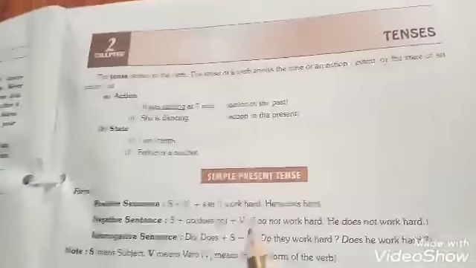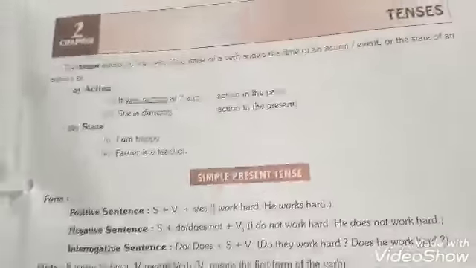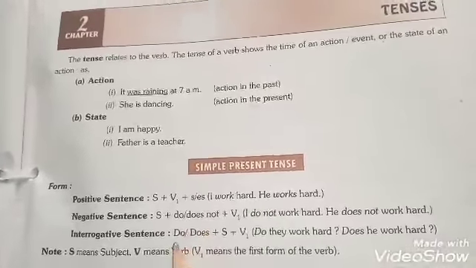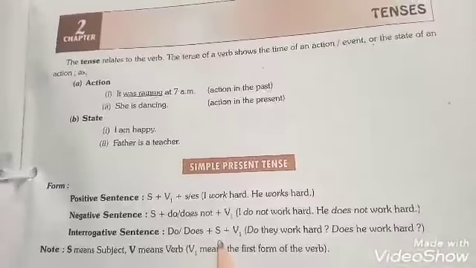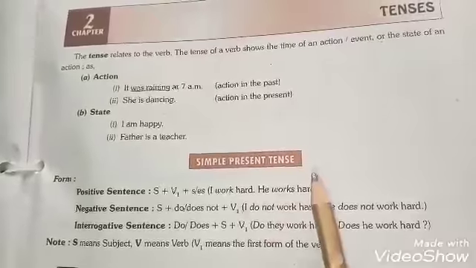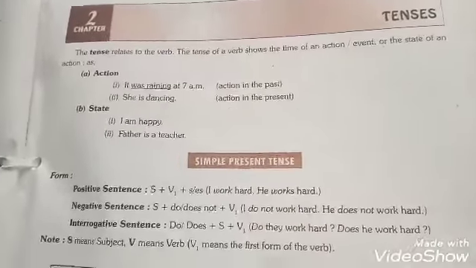Example, I am making clear: I don't work hard, he doesn't work hard. Now move to interrogative sentences. Do or does is brought in the beginning again, S, that stands for subject, plus V1 plus object, and at last all the sentences take full stop.